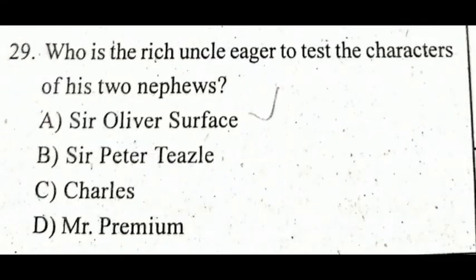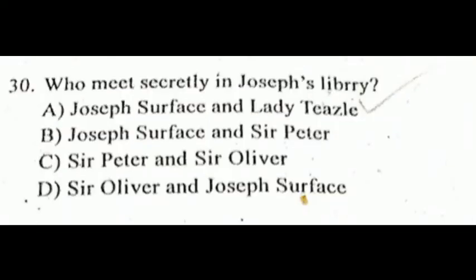Who is the rich uncle eager to test the characters of his two nephews? It is Sir Oliver Surface. Sir Oliver Surface in School for Scandal by Sheridan is the rich uncle who is eager to test the characters of his two nephews.